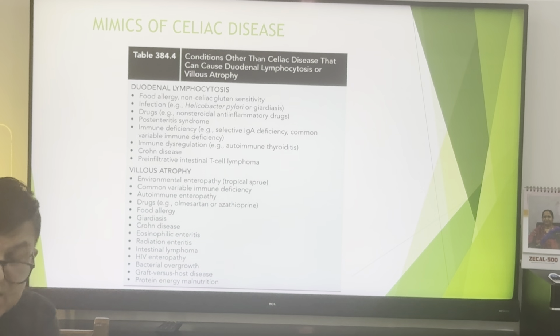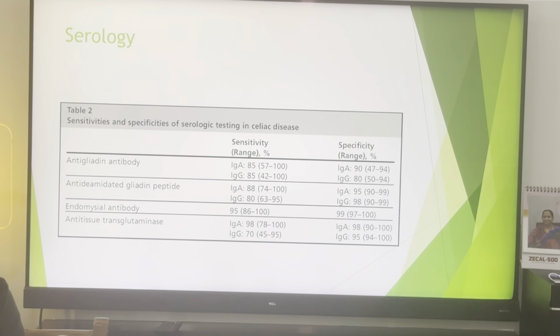So the same person can show total villus atrophy. And once recovery occurs in these children, the villus will grow and they become normal. They start gaining weight and height. So this villus atrophy in our Indian children should be a very important differential diagnosis.